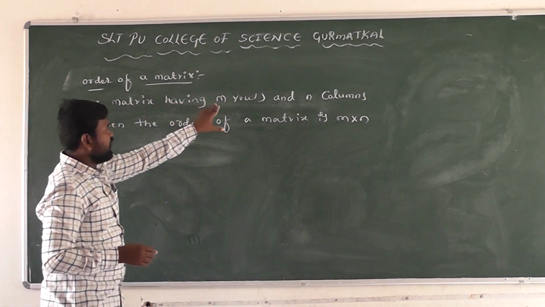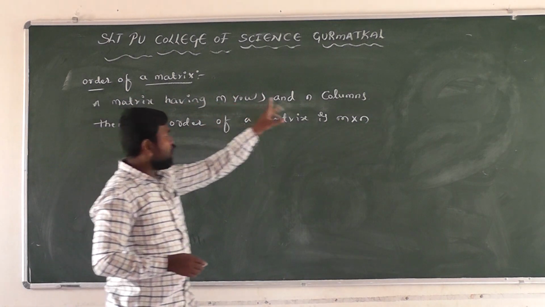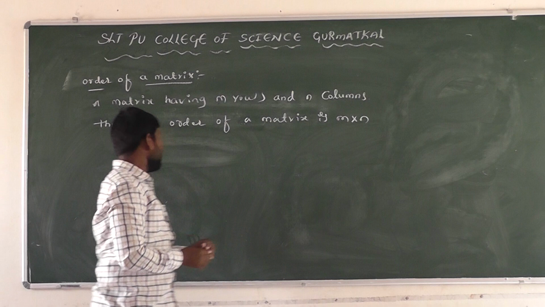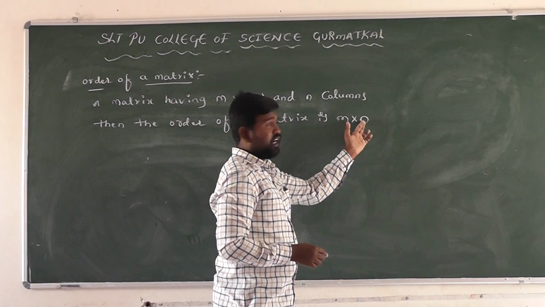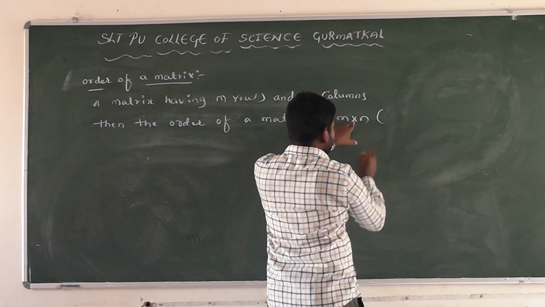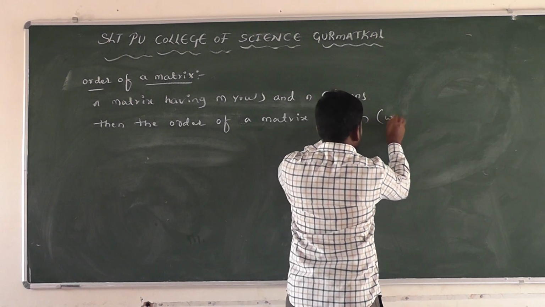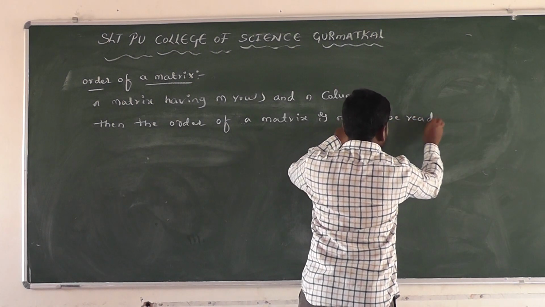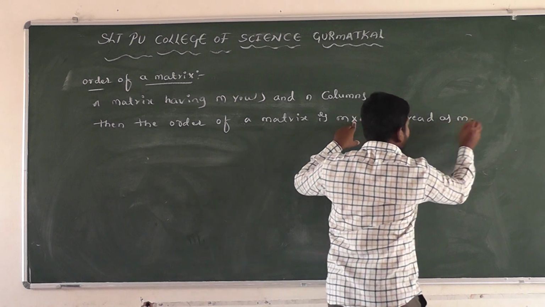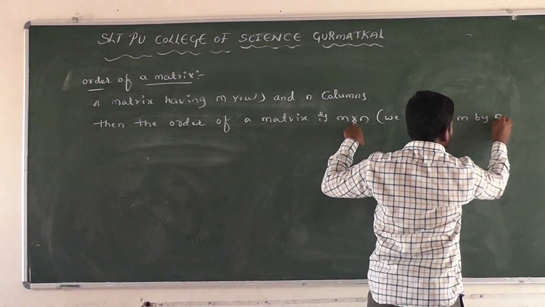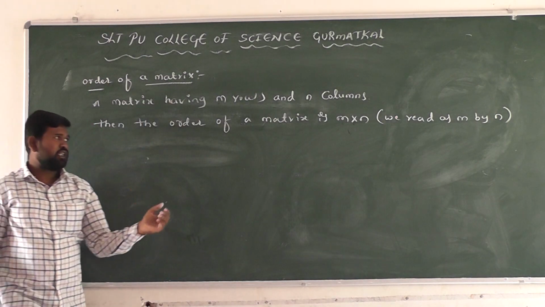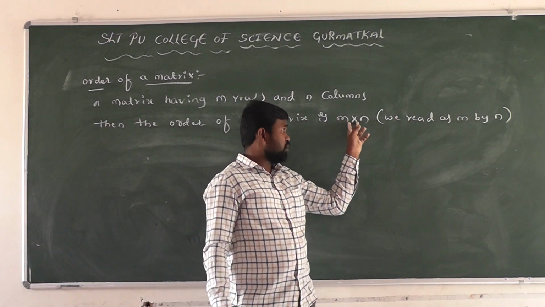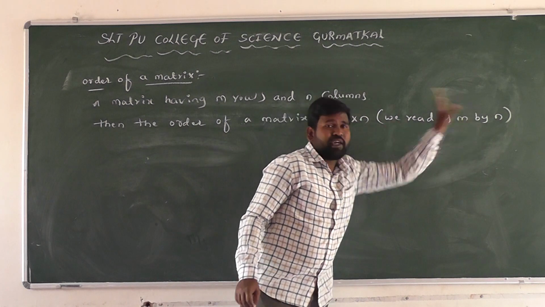A matrix having what here? Rows are denoted by the symbol m and columns are denoted by the symbol n. Then the order of the matrix is m cross n. We read it as m cross n, or m by n. The matrix having m rows and n columns has order m cross n.